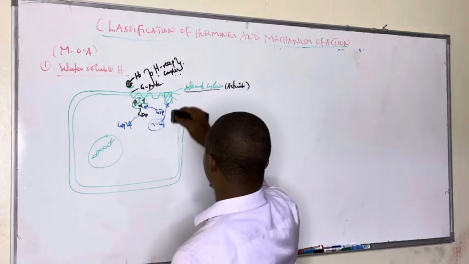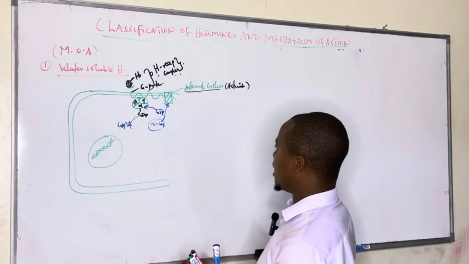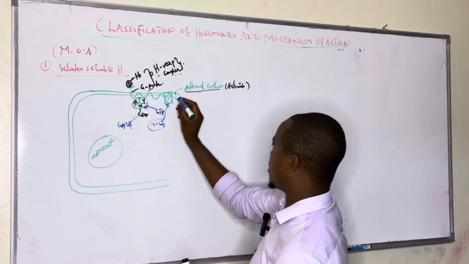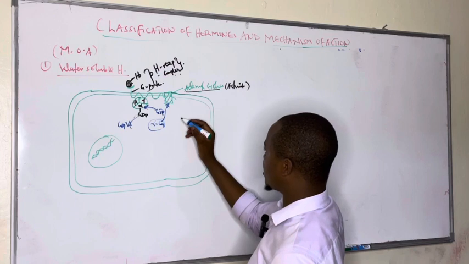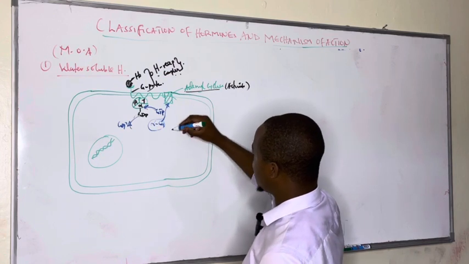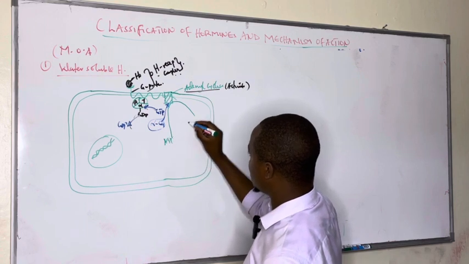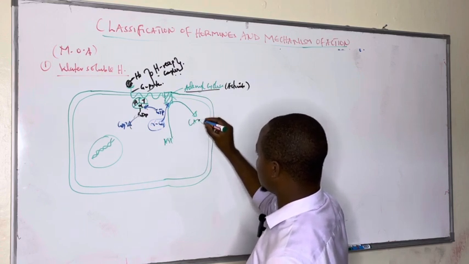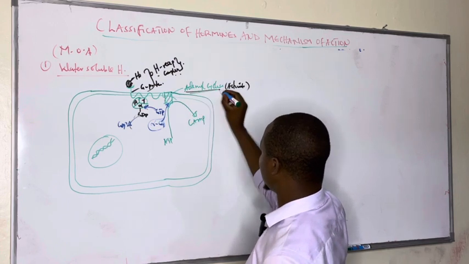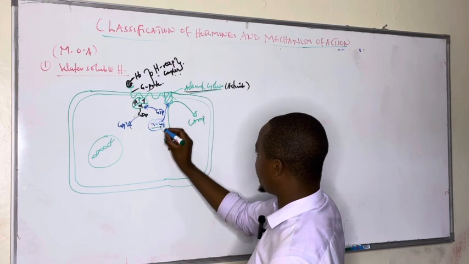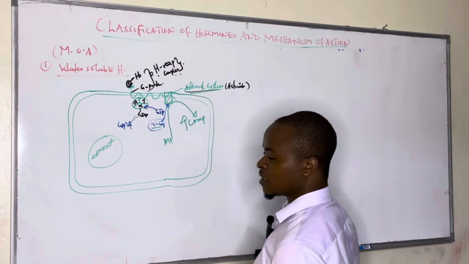When adenyl cyclase is activated, it hydrolyzes ATP to cyclic AMP, what we call cAMP. And this reaction, catalyzed by adenyl cyclase activated by the alpha GTP subunit, is what increases cAMP level in the cells.